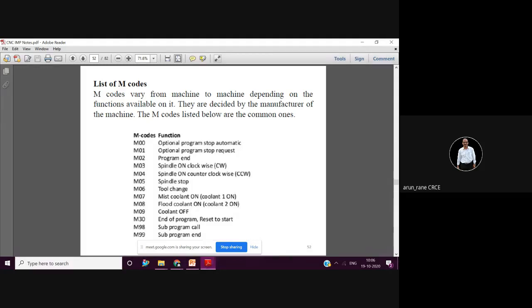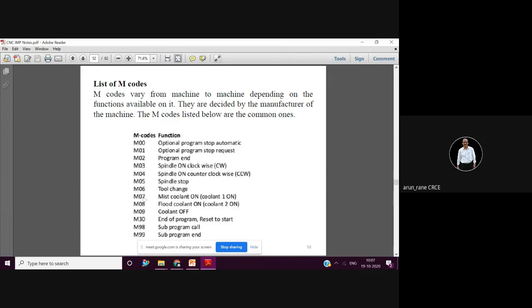So we have discussed G codes and M codes, and there are many M codes, out of which you need to remember these many codes. Just have a look at this.